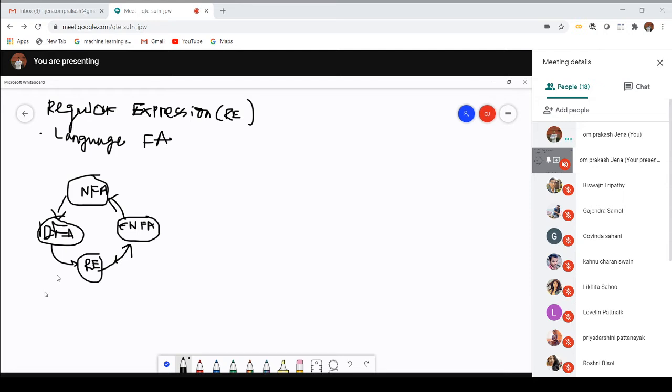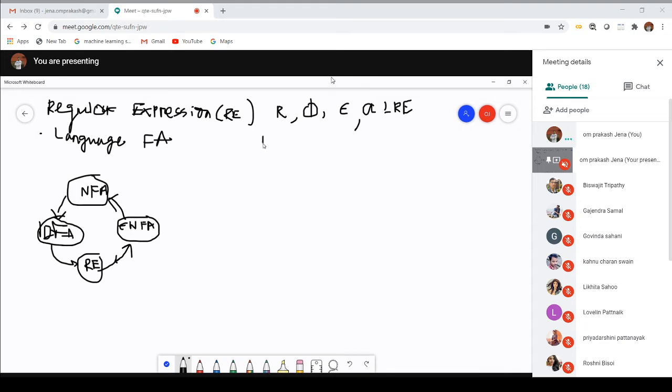Okay. Now, let us consider some of the criteria or some of the characteristics of a regular expression. Let R be my regular expression. Then phi, epsilon, and for any input symbol, let it be small a, are also regular expressions. So phi is a regular expression, then epsilon is a regular expression. For any input symbol small a is also a regular expression.